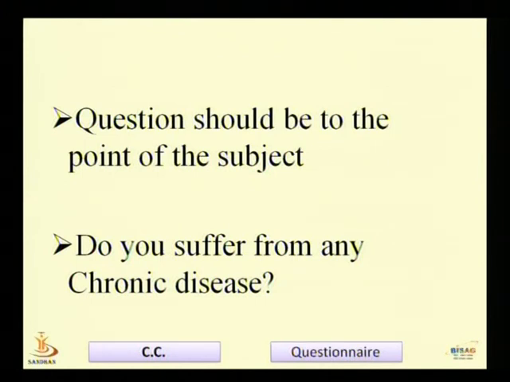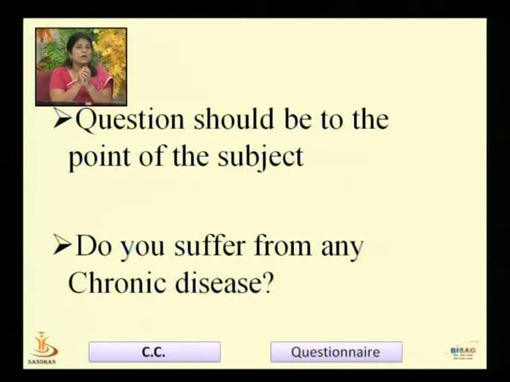Suppose we want to make a survey regarding the health of some particular class of the society, of some particular people. Then a question like this, do you suffer from any chronic disease? This question serves the purpose. Now there is no need to ask some irrelevant or unnecessary question like what is the name of the doctor? What was the name of the doctor at the time of your birth? Or what is the name of the doctor who treats you? Or what is your birth date or even birthplace? These are irrelevant questions. The questioner should focus to the point, to the core of the subject.